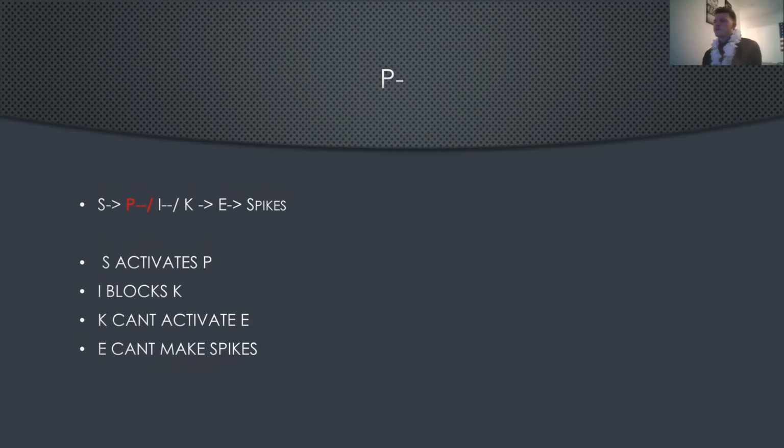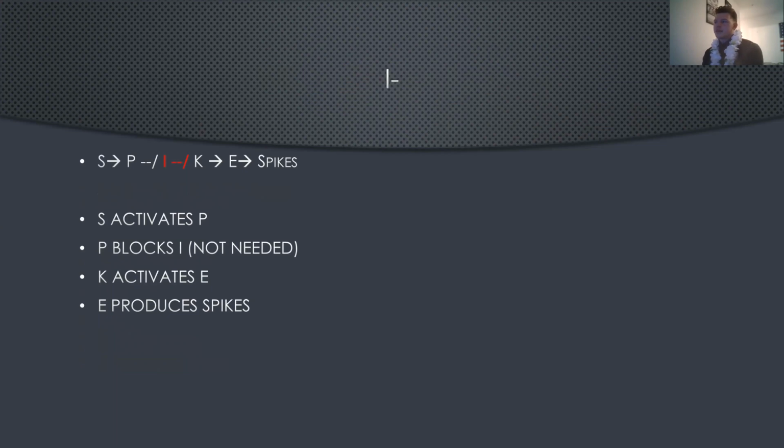So next we have if P is inactivated. So S activates P, but it doesn't really matter because P is inactivated. So because P is inactive, P can't block I, so I goes on to block K, which means that K can't activate E, and E can't make the spikes. So when P is taken out, that means that no spikes will be produced.